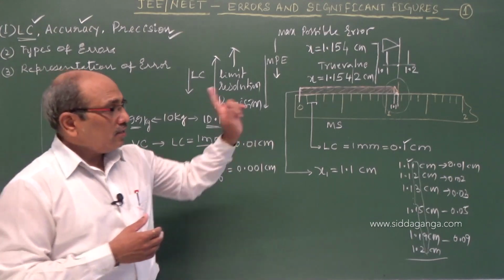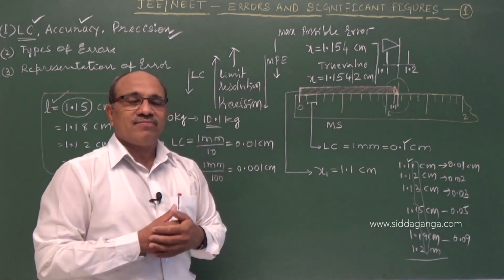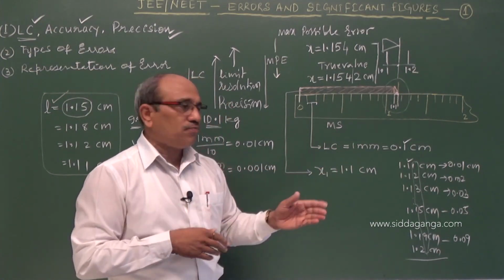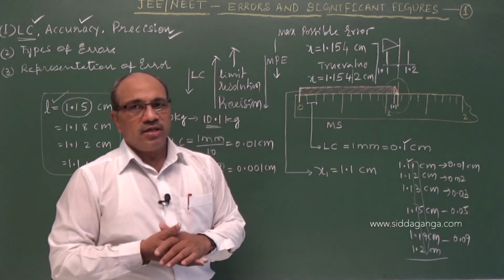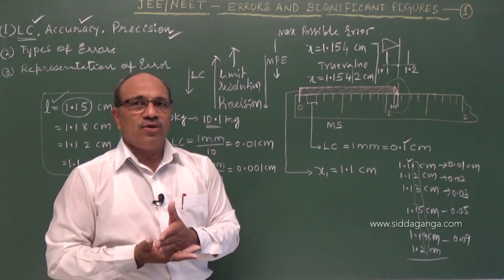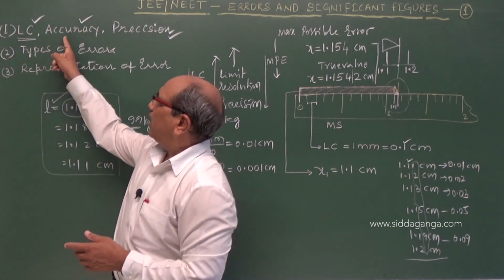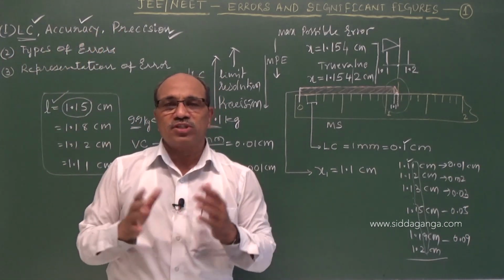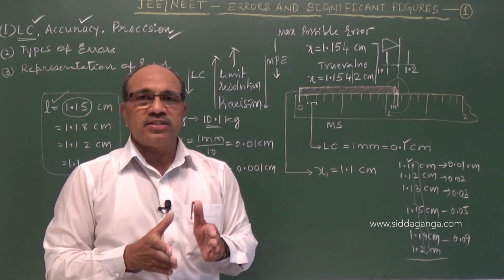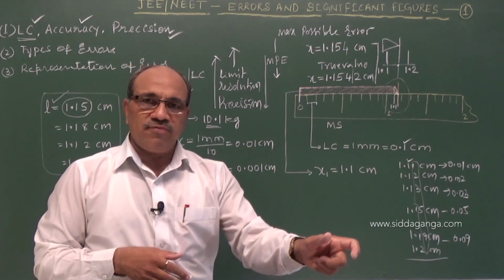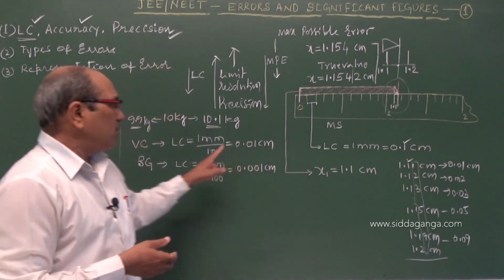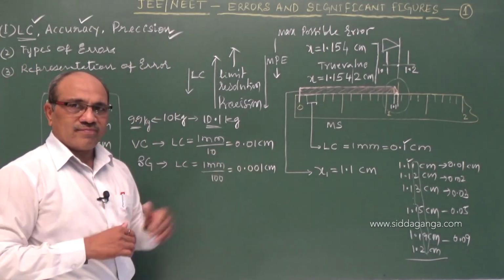Accuracy depends on a single measurement with a single instrument. Maybe it is different, but I am making it clear to avoid confusion. You have a set of readings. In a set of readings, the one which shows minimum deviation from the true value, we call it the accuracy of the measurement. Most accurately, the answer is minimum deviation. Least count means minimum magnitude measurable by an instrument. Least count is the minimum magnitude measurable by an instrument.